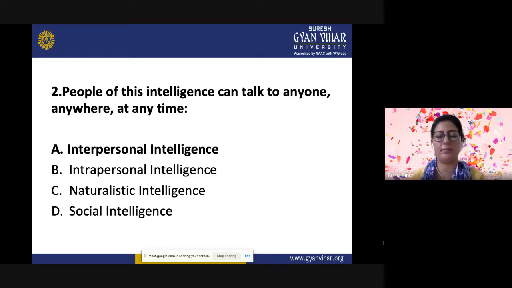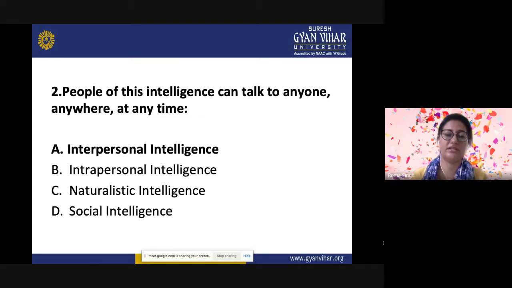Next question is, people of this intelligence can talk to anyone, anywhere, at any time. These are all application based questions, so we have to identify which kind of intelligence this is. The options are interpersonal intelligence, intrapersonal intelligence, naturalistic intelligence, or social intelligence. The correct answer is interpersonal intelligence, because they can talk to anyone, anywhere.